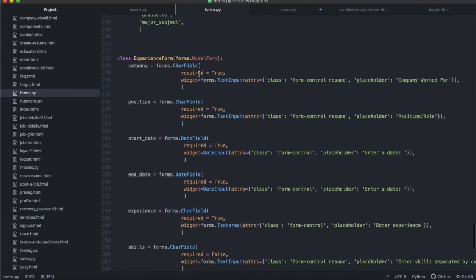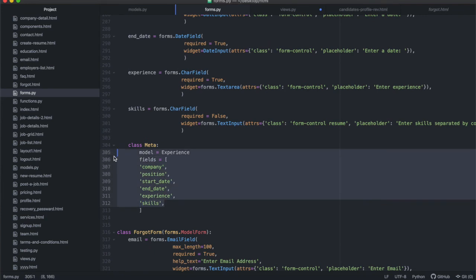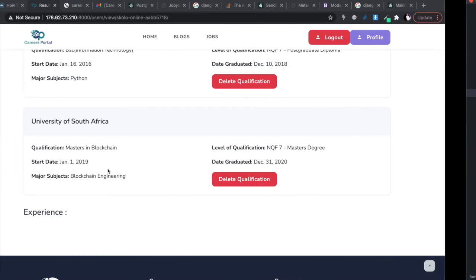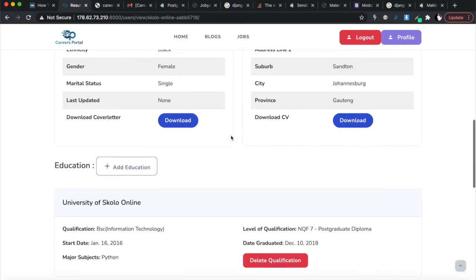We discussed the experience form a little bit. So this is all the fields that are going to go into the experience form. All right. So what you need to do is just do the exact same thing. This should be simple. Just go and wire yourself a modal and a button over there, so that when you click that button, it pops up a form that users can use to enter the experience, the same way we've done with the education. And then you'll be done with this page.